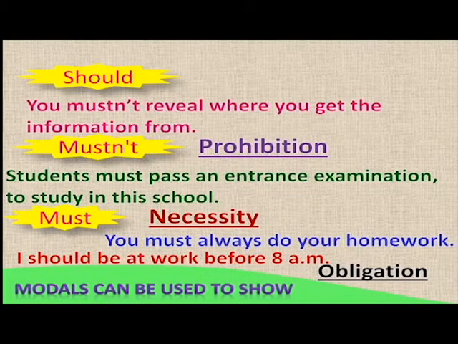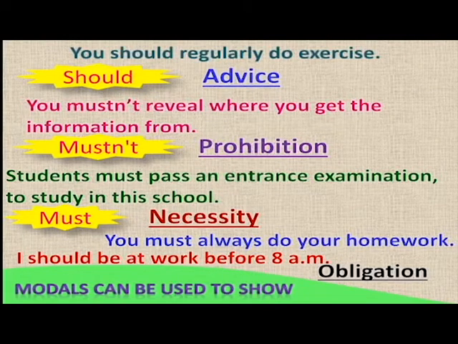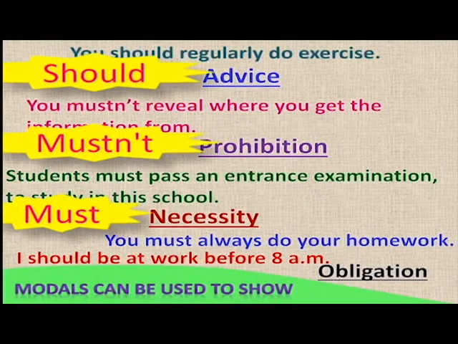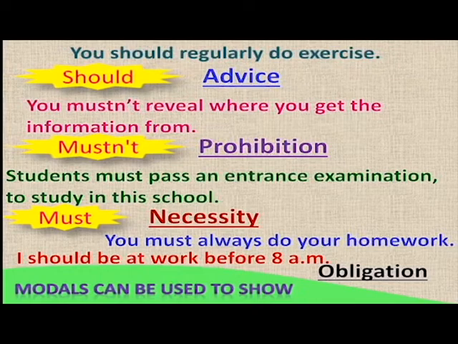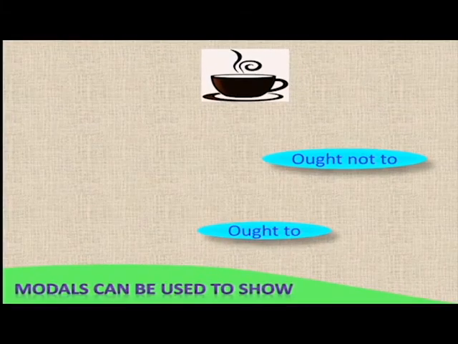Now we'll talk about prohibition. How mustn't is used for prohibition. "You mustn't reveal where you get the information from." So mustn't is used to show prohibition. Next, should can be used to give advice. "You should regularly do exercise." Is it not? So the modals can be used to give advice, prohibition, necessity and obligation.